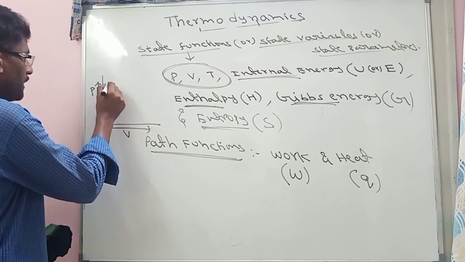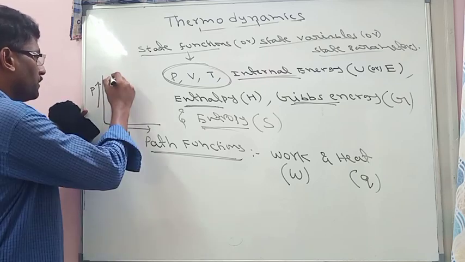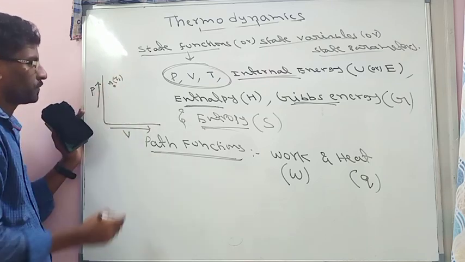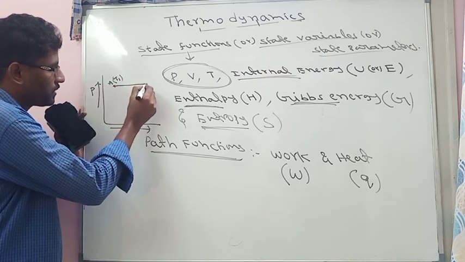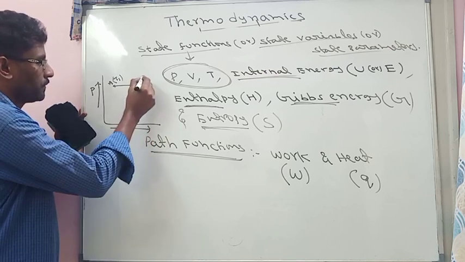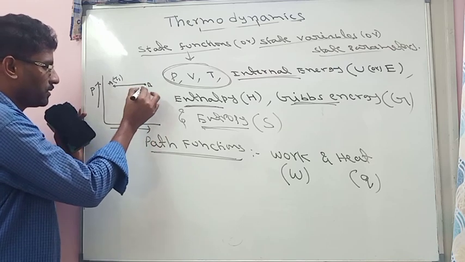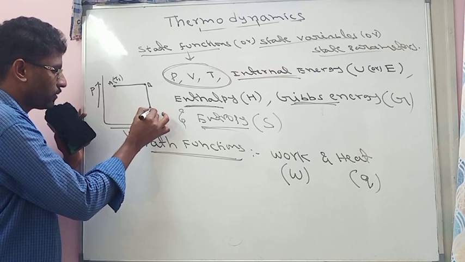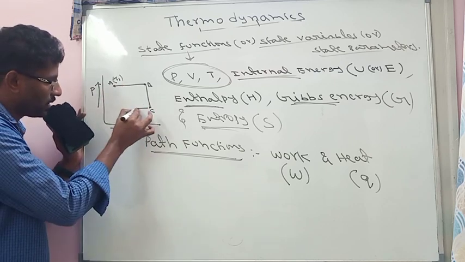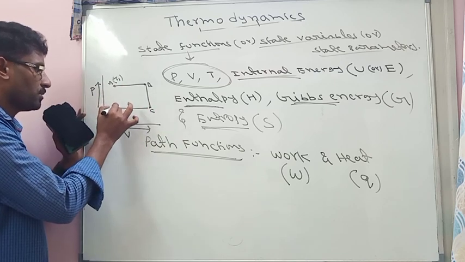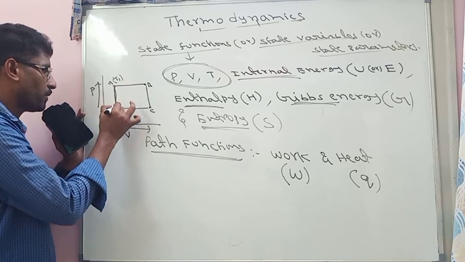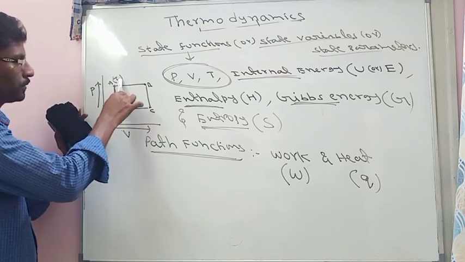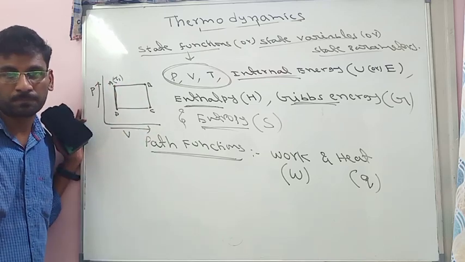The system is present at state A, its temperature is T1. When it is going to state B, a change of temperature will take place. Going to C, a change of temperature takes place. Again going to D, a change of temperature. Whenever it returns to its original state, the temperature must be the same.